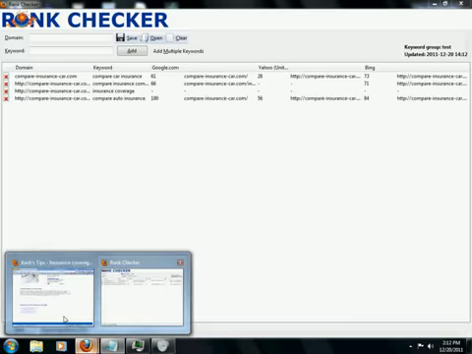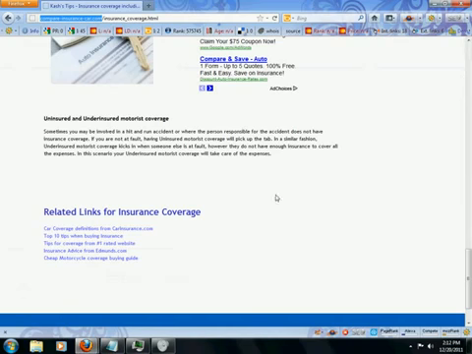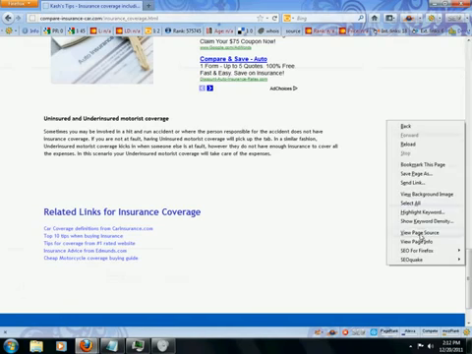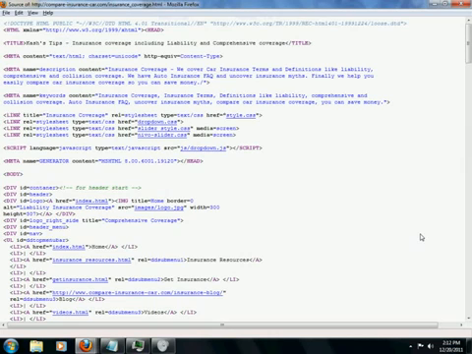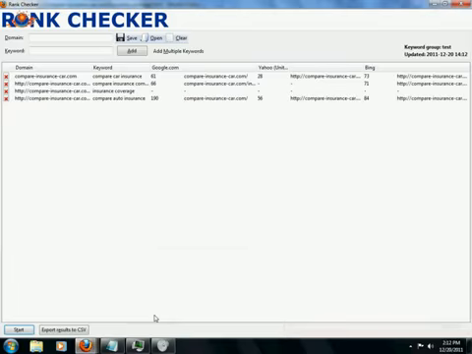If I pull up my page in Firefox, you can simply right click and select view page source. What this is going to do is bring up the HTML version of the page, so then you can dissect it and do some scientific analysis, for lack of a better term.